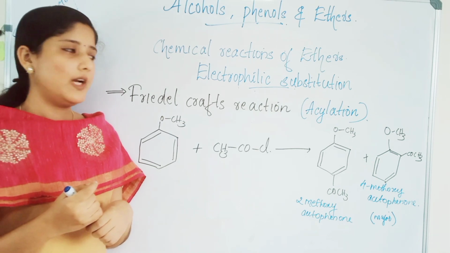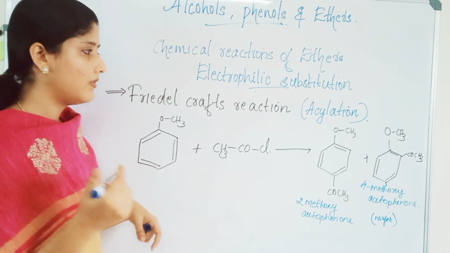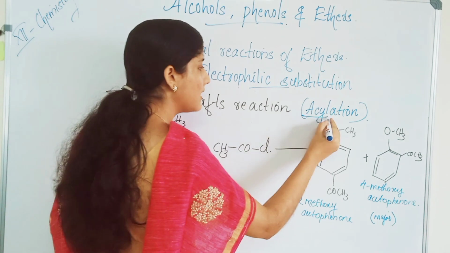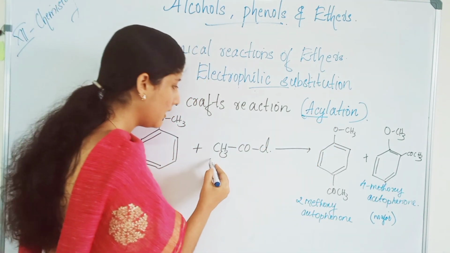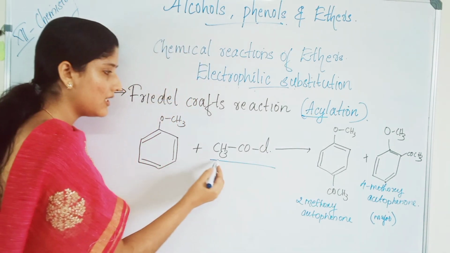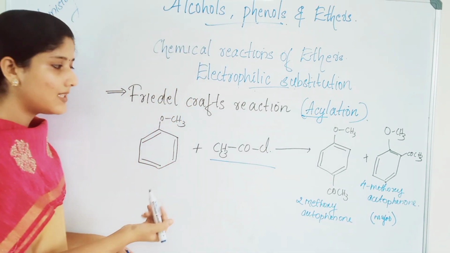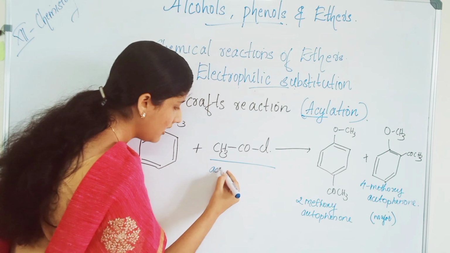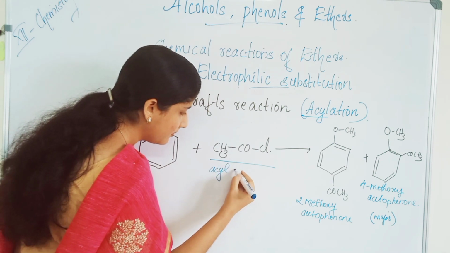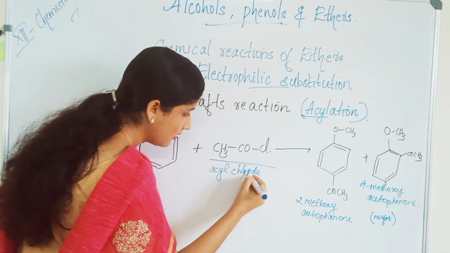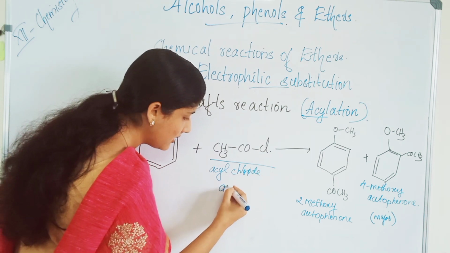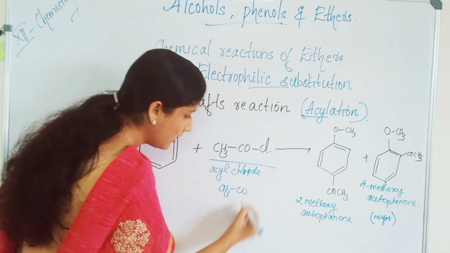Now about the Friedel-Crafts acylation reaction. We studied alkylation, now the acylation reaction. So we are adding what? An acyl group. This is an acyl group, CH3COCl, acyl chloride. Acyl means CH3CO.